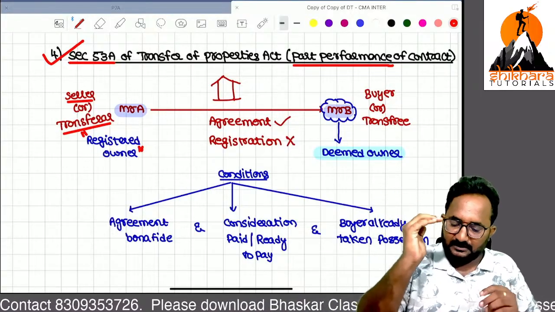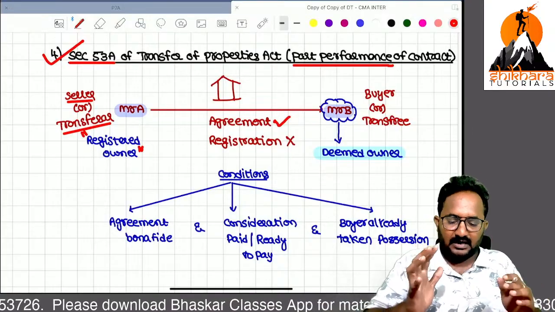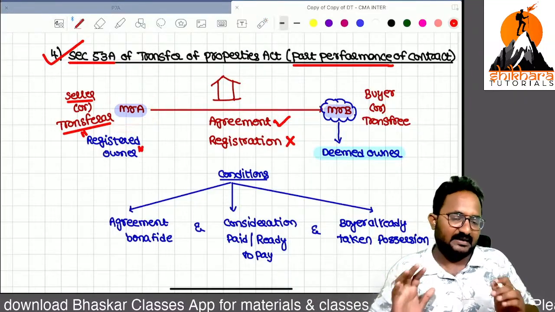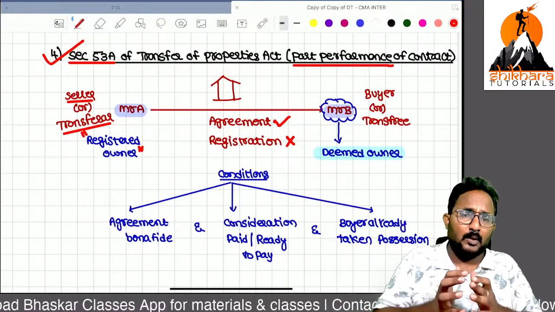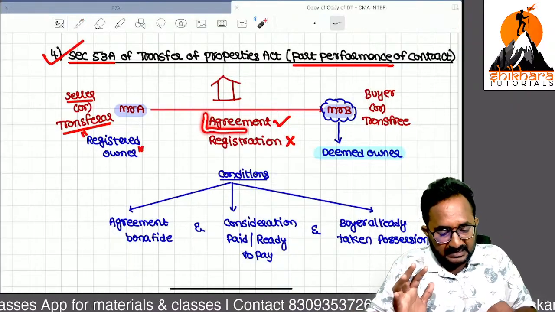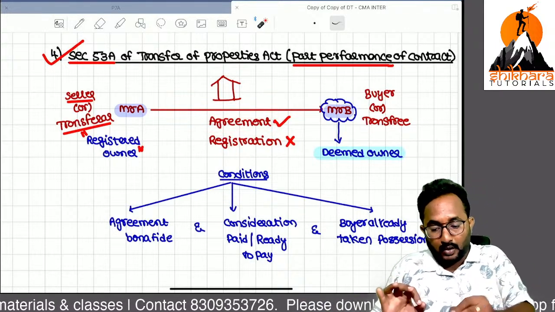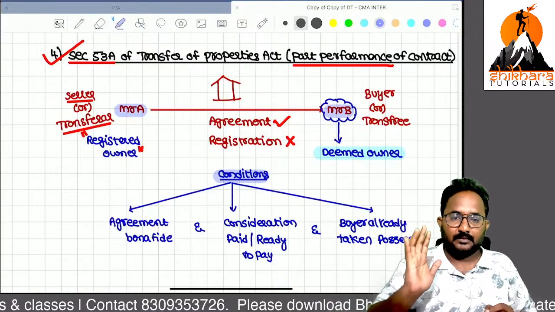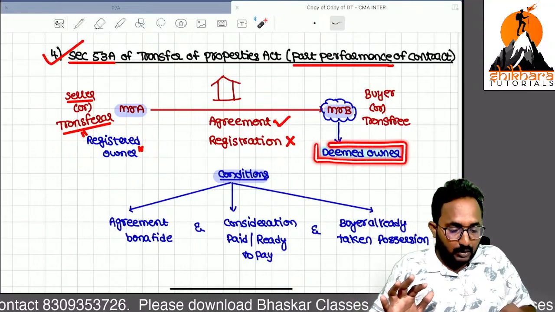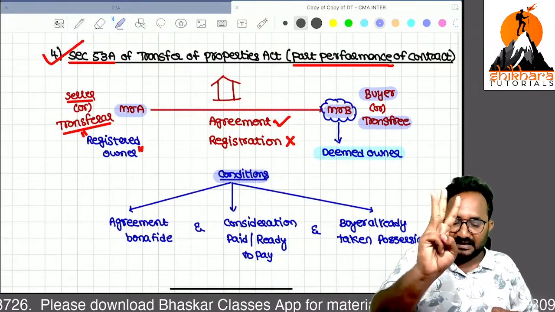Yes, the registered owner is Mr. A only. Sir, in that process, an agreement is done between Mr. A and Mr. B, but registration is not completed. Why? Definitely, the immovable property registration process will take certain time. So that's why part performance of a contract is done, full performance is not done. Now, remember, if the following 3 conditions are satisfied, even though Mr. A is the registered owner, we can treat Mr. B as a deemed owner. That means we can treat the buyer or transferee as a deemed owner if these 3 conditions are satisfied.